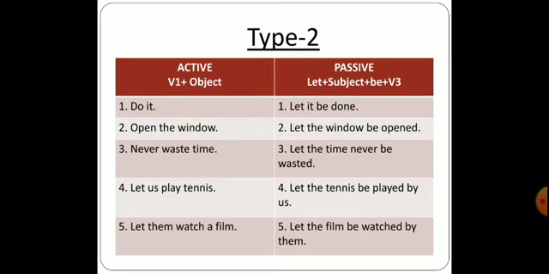The fourth sentence would be let us play tennis. Now you can see over here in the passive form also let is used. Then there are no changes when you change into passive. You can see in active form it has been used, so there will be no changes in passive form. Let the tennis be played by us. The next one is let them watch a film. Now in the active form let is already written. When you change into passive, you will make the formation like this. Let the film be watched by them.